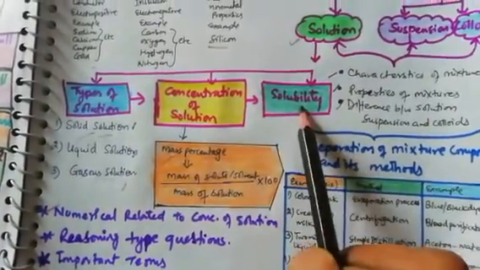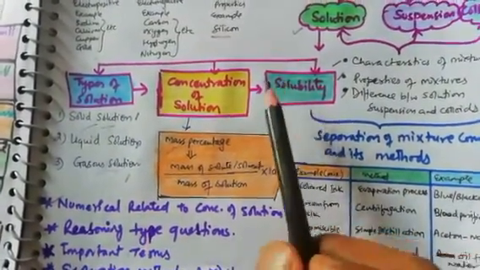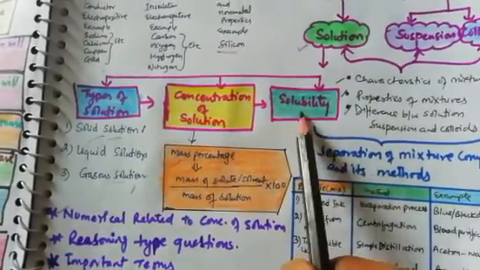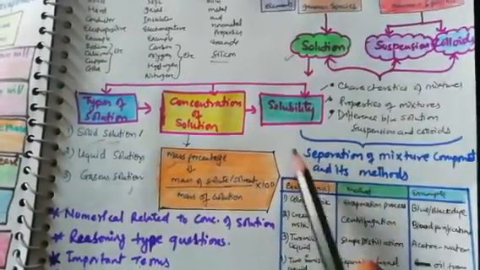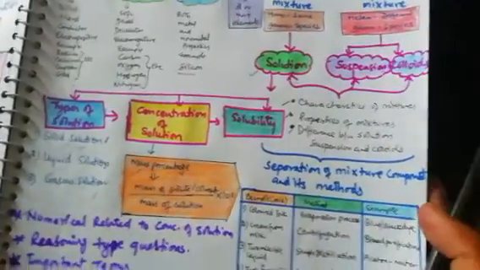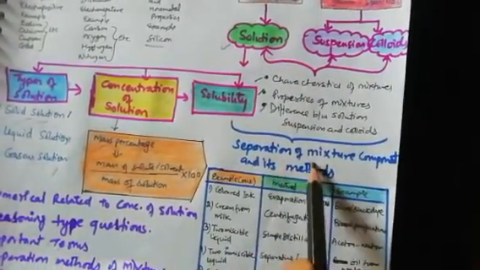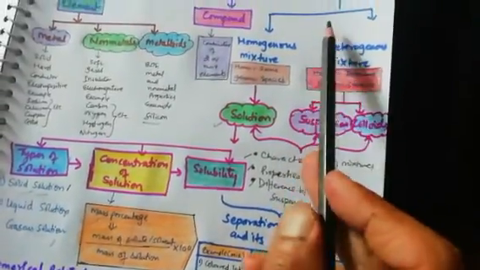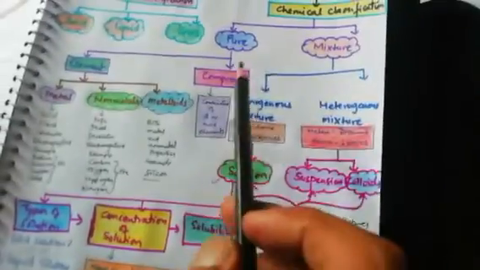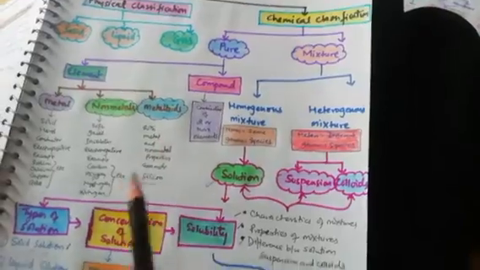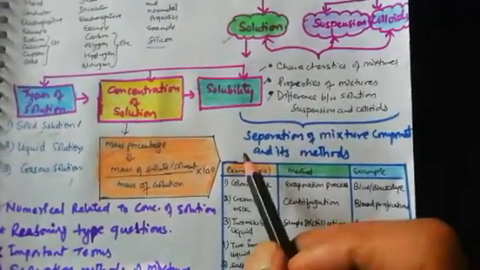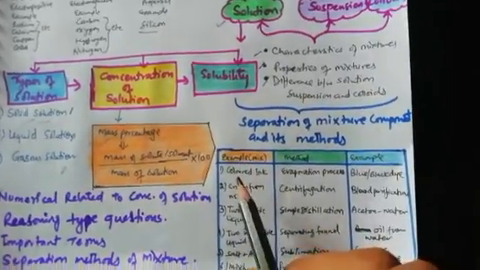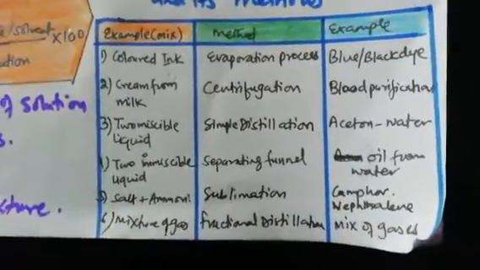Then solubility, the definition of solubility, important terms of solubility, saturated and unsaturated solution. All these things we will study here. When we talk about the mixture, it means a mixture of two or more things, so how do we separate those mixtures? In science, the separation of mixtures is also very important. This is the second part of the chapter.